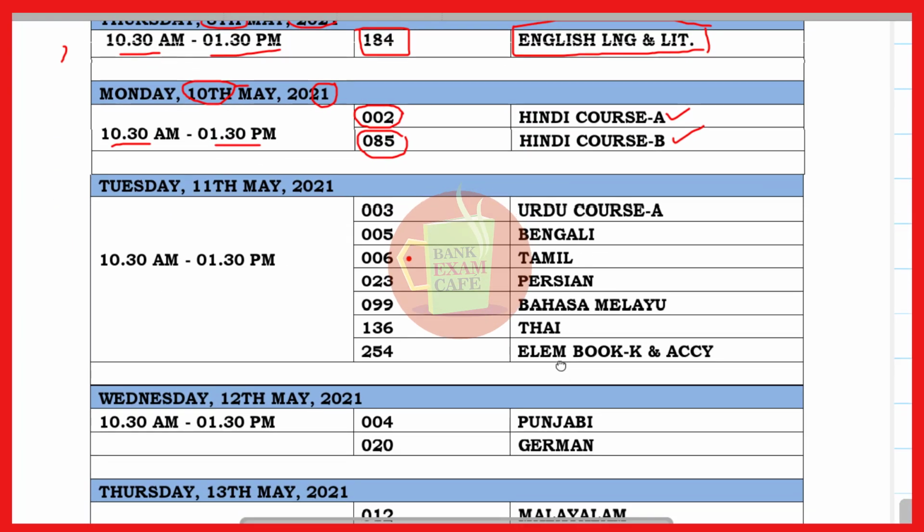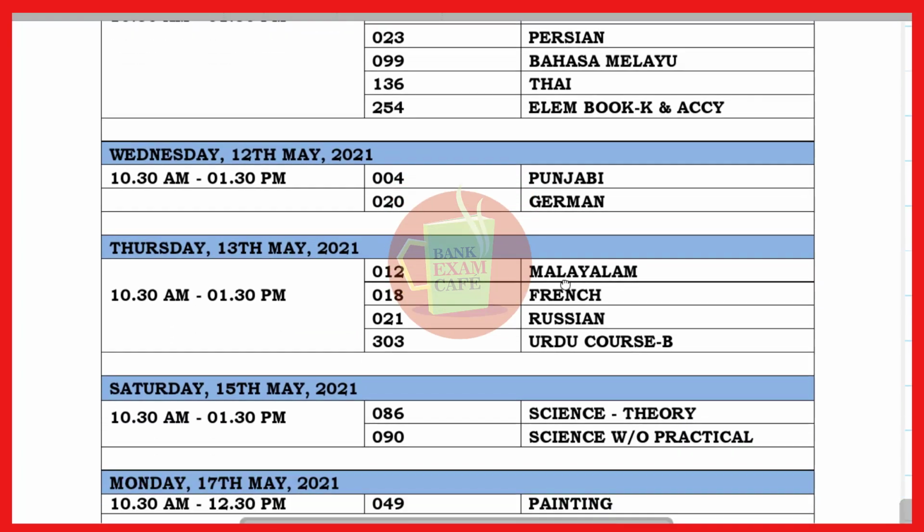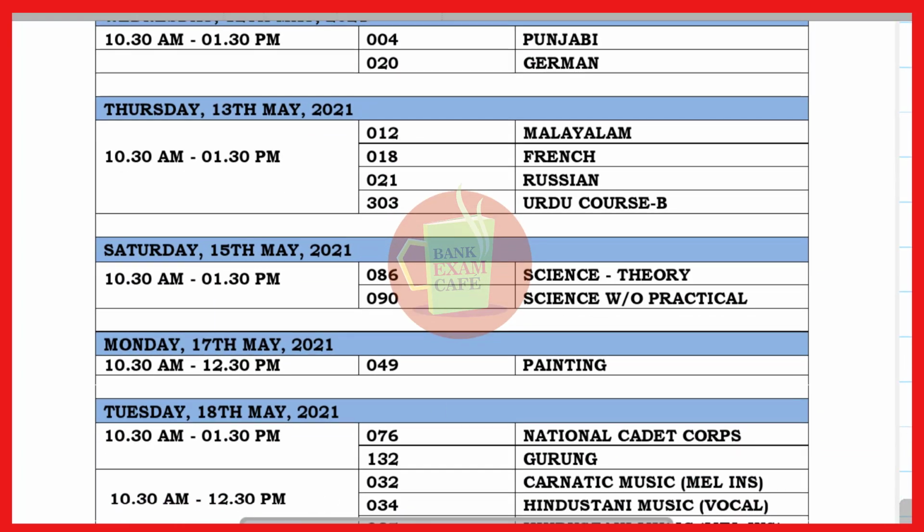These are the other languages: Punjabi, German, Malayalam, French, Russian. Then the next important paper will be of science theory and science practical. That will be code number 086 and code number 090. It means the science paper will be on the 15th May of 2021, and the timing will be same, that is 10:30 a.m. to 1:30 p.m., and it will be on Saturday.